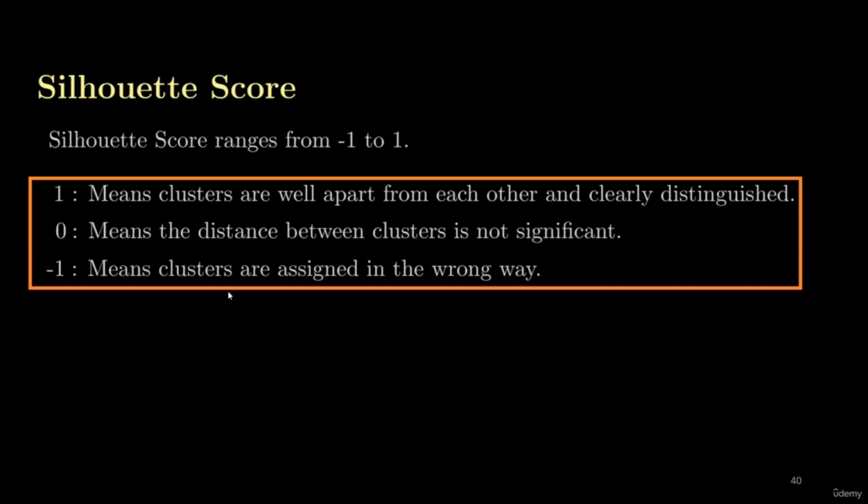If you get -1, this is considered the worst value for Silhouette score. It means you have assigned a wrong cluster to a sample. So this is totally unacceptable, the -1 value.